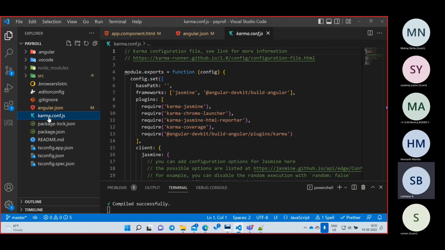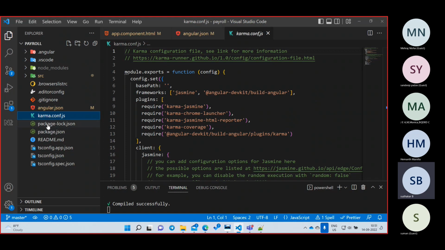This is like a testing library. In Angular we are going to test it. Unit testing will be there. Whenever you are going to do unit testing, we are going to use karma. As part of our course, we will not cover unit testing, but this karma is required to run the unit test cases. I'll tell you what these unit test cases are tomorrow, but this is not required.